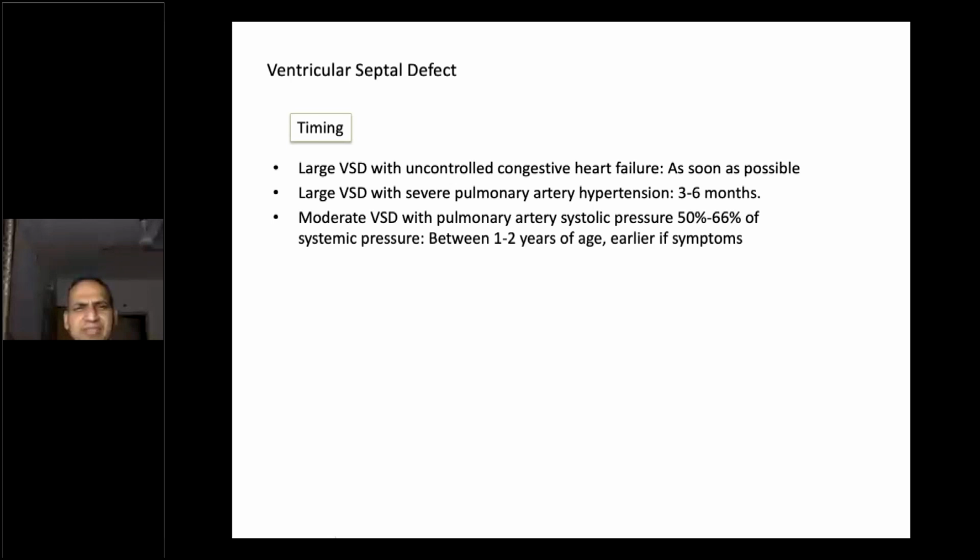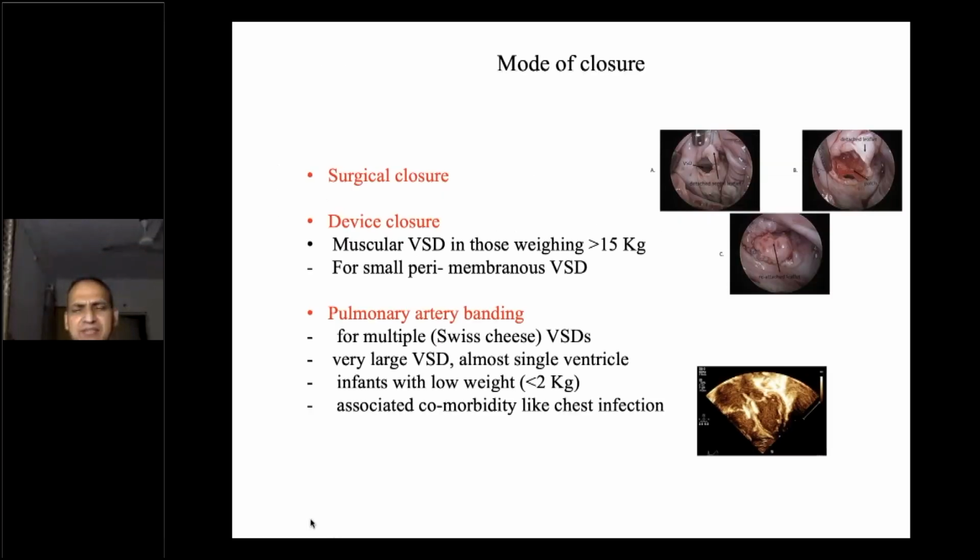Now there are two modes of treatment. One is surgical closure, then the device closure, particularly for the muscular VSDs with body weight more than 15 kgs. But nowadays, as Dr. Nageswara showed you, we close it even earlier, in small infants, small kids also. With the development of the Konar MF device, we are able to close even in the smaller children. But the recommendation is like this: more than 15 kgs, muscular VSDs, we should go for a VSD device closure.